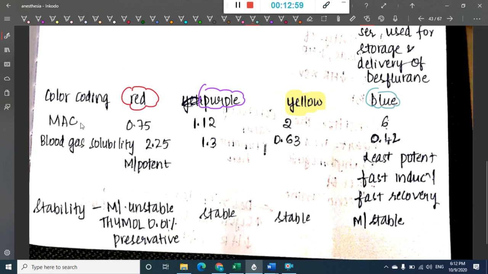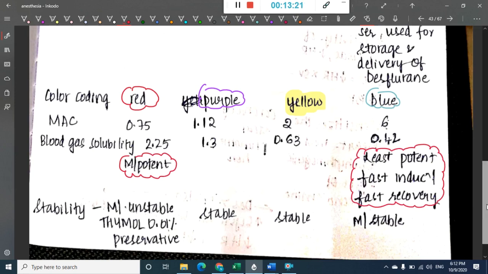Then we have seen minimum alveolar concentration increases from halothane to desflurane, whereas blood gas solubility decreases from halothane to desflurane. Looking at blood gas solubility, halothane is most potent, whereas desflurane is least potent but a faster induction and faster recovery agent.